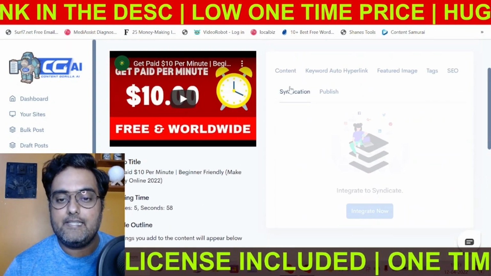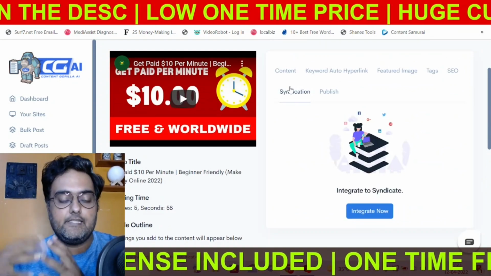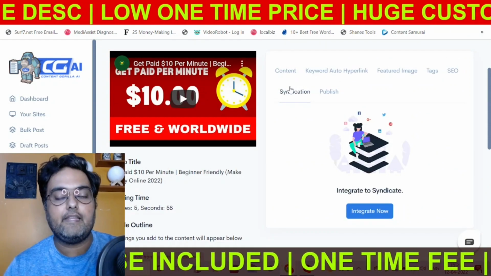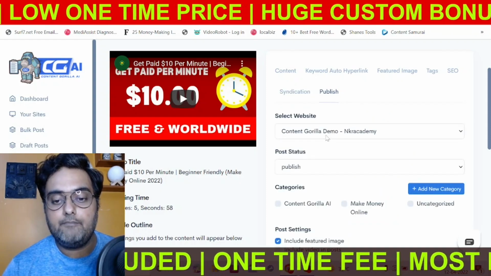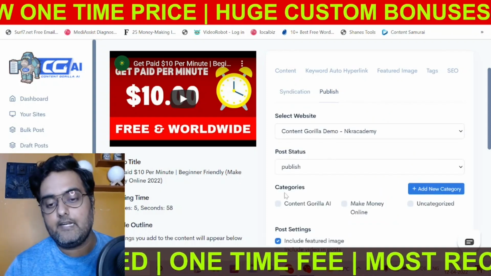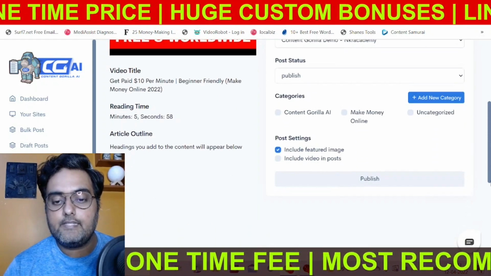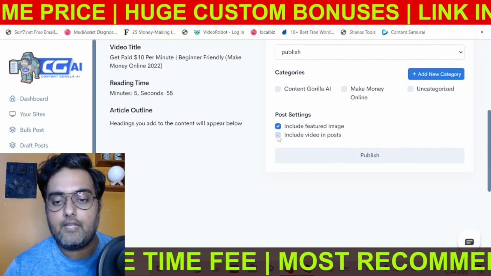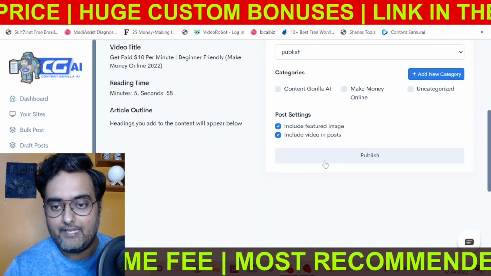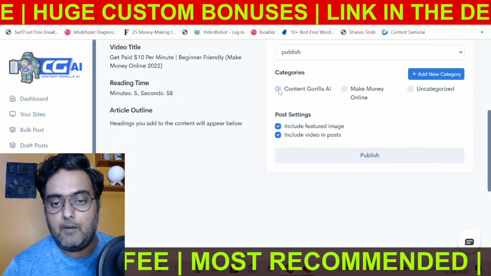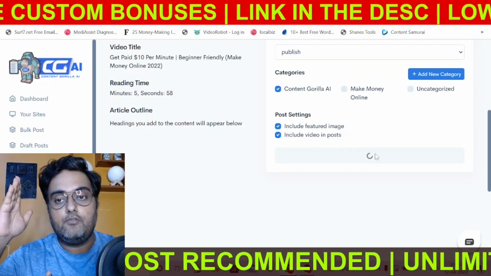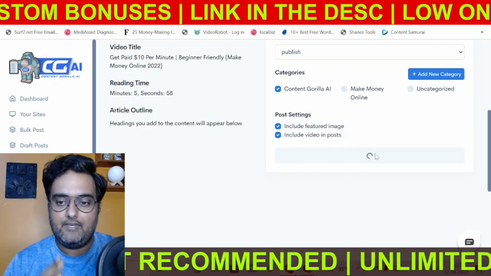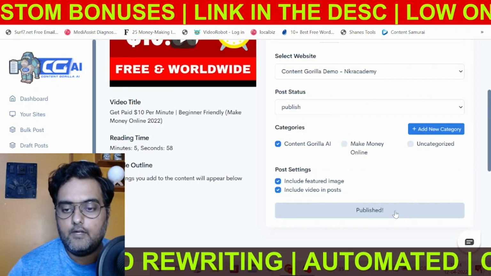And then you can go for the syndication. That means if there are Facebook pages or Twitter accounts associated with it, you can actually syndicate them as well. And then you can publish them to the websites that are connected under a specific category. You can also decide to include the feature image, and you can also include the videos. If we click on publish here, then it will go ahead and publish this content onto the blog that is connected. So let it get published. And there you are, it's published.